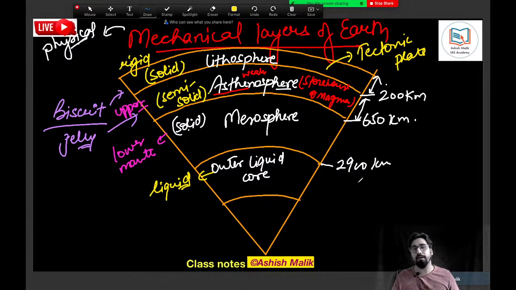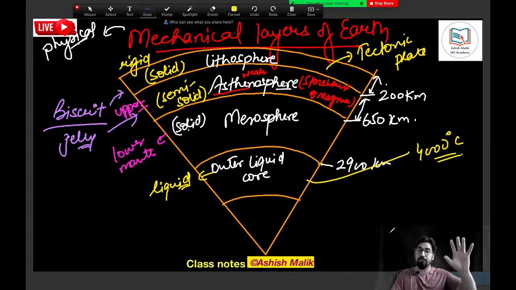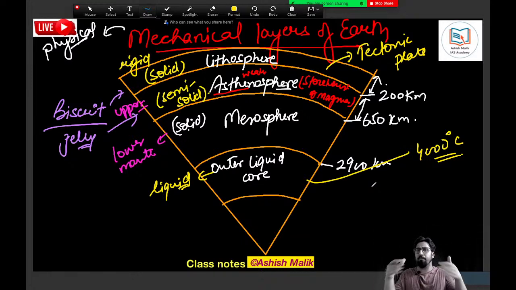It is so hot in there. The temperature here can reach up to 4000 degrees Celsius, and because of that much temperature, the material inside is totally molten. The iron and nickel melt down and become a liquid core.